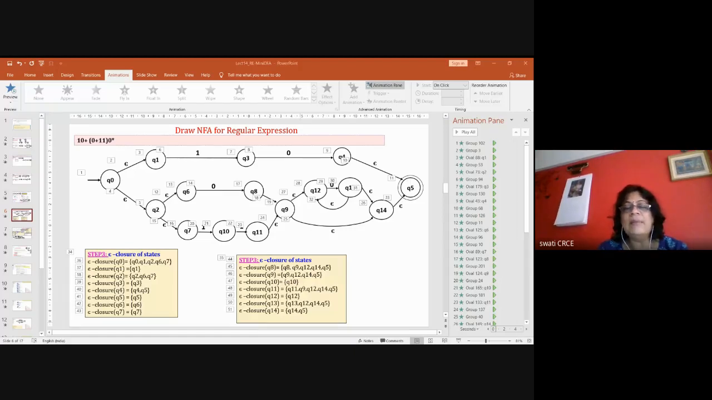I say that my number of zeros is equal to number of ones. If the number of zeros and number of ones are the same, then I need to count. If one zero is there, there should be one one. If there are two zeros, there should be two ones. So if you try to draw the diagram for 0 raised to n and 1 raised to n,